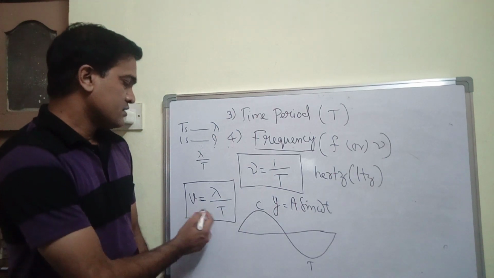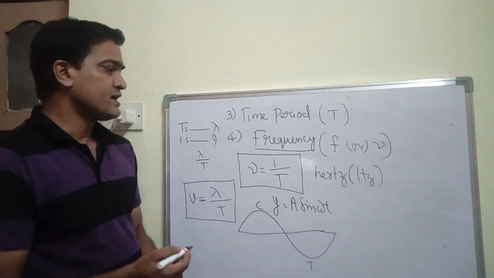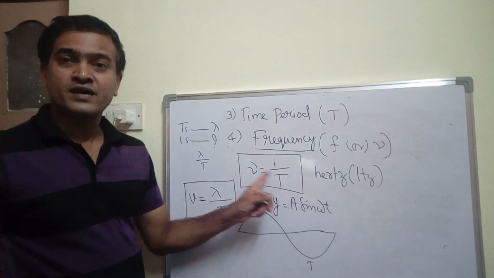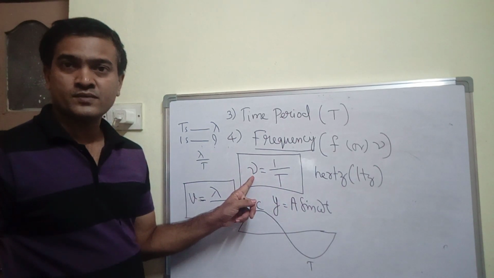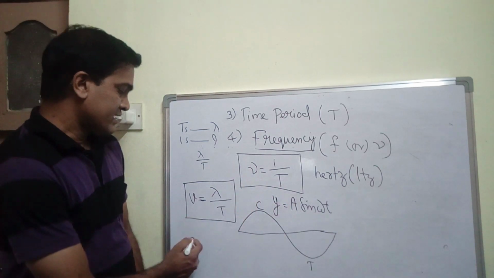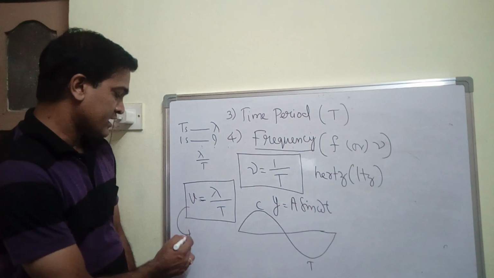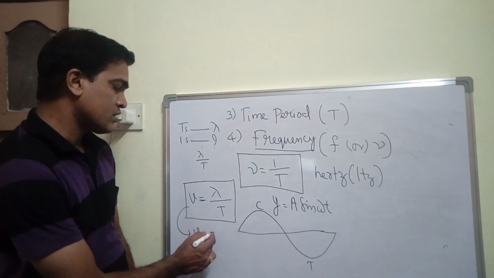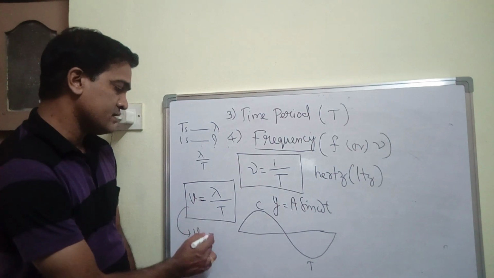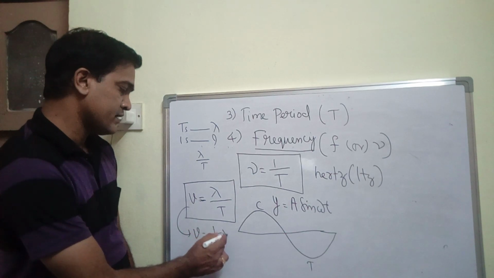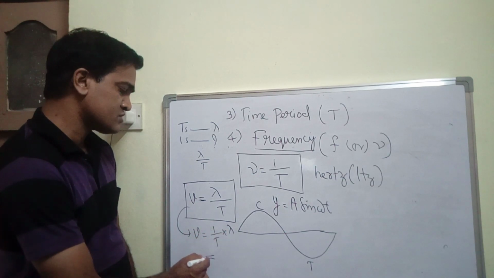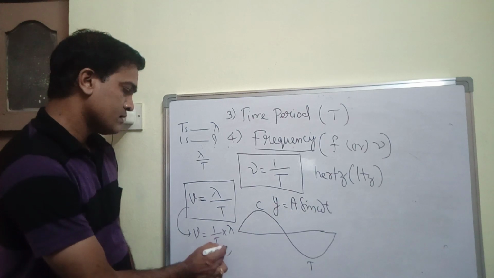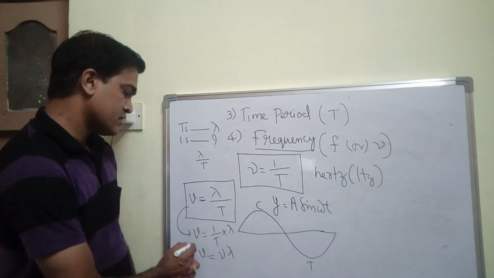So here v is equal to lambda by T, and we got a relation between time period and frequency before, right? So can I write the same expression as v is equal to 1 by T into lambda? This 1 by T is nothing but frequency, so frequency into wavelength.